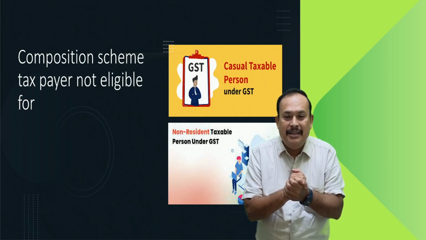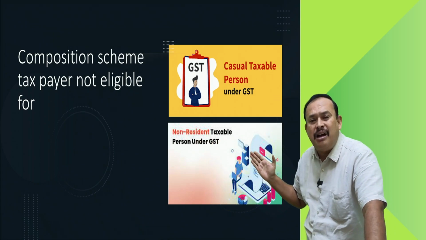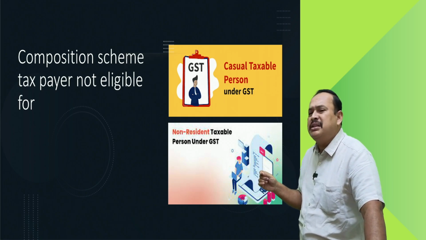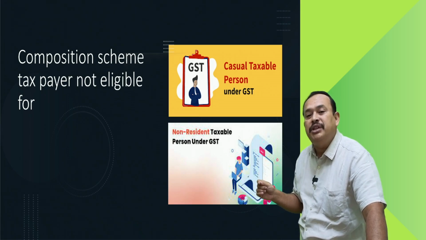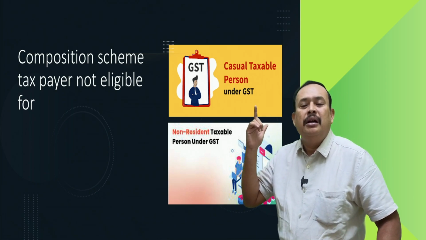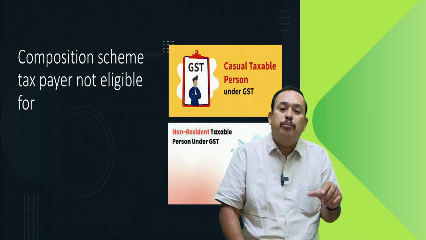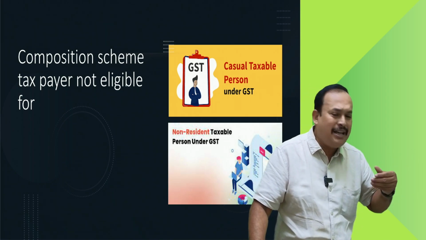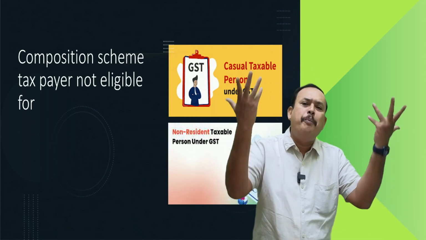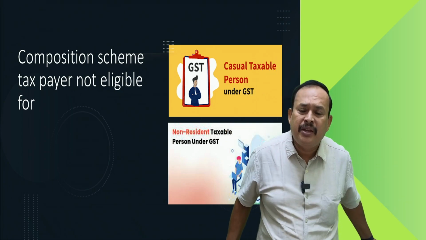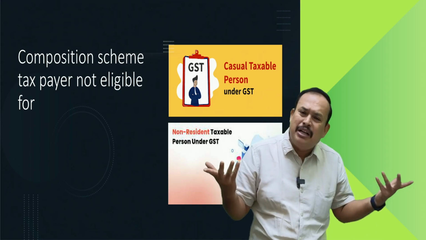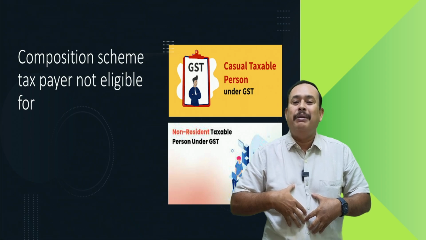Now come back, referring to you, who is a non-resident taxable person. Sir, my name is Mr. Ching Chong from Japan. I came to India for providing taxable supply of goods and taxable supply of services. I came from outside India. I have no place of business in India. I'm not having any PAN, permanent account number. I do not belong to India. I'm a resident of Japan.